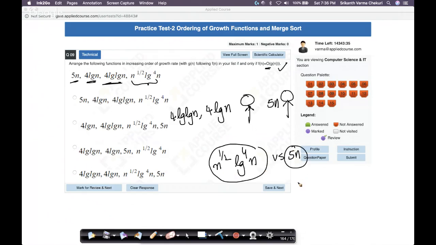So let's write 5n as 5 into n power half into n power half. This is n power 1, which is what we have. So this versus n power half into log 4n. If I'm comparing both of them, this n power half and this n power half can be cancelled out because they're the same term. So what do I have here? I have log n power 4, and I have n power half.